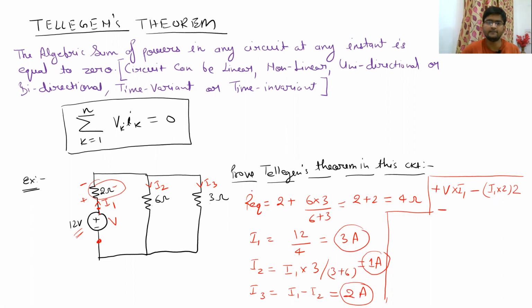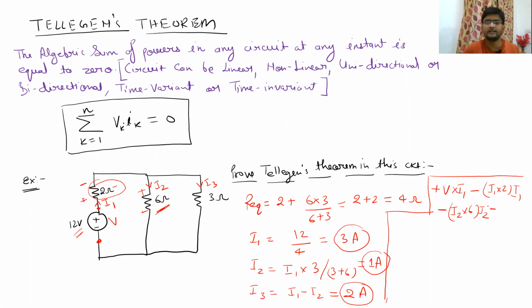Then again minus, in this branch, what is the voltage drop? It is nothing but 6 into I2. So I2 into 6 is going to be the voltage across 6 ohm, multiplied by the current again, I2. Since this is also absorbing, we have written the negative term.